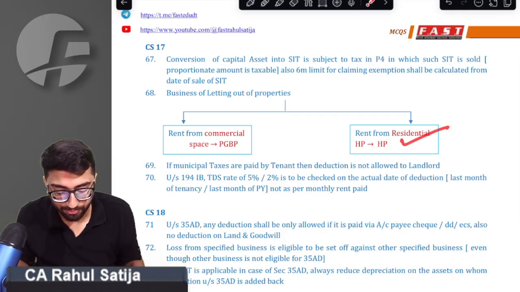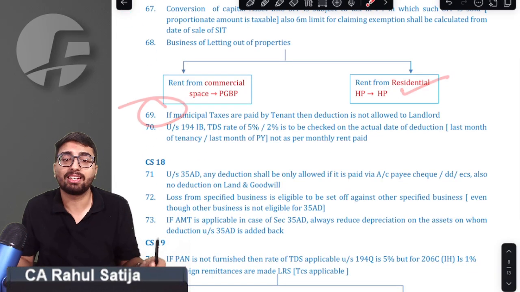It will always be house property income. We are clear with that point. Point number 16, what does it say?